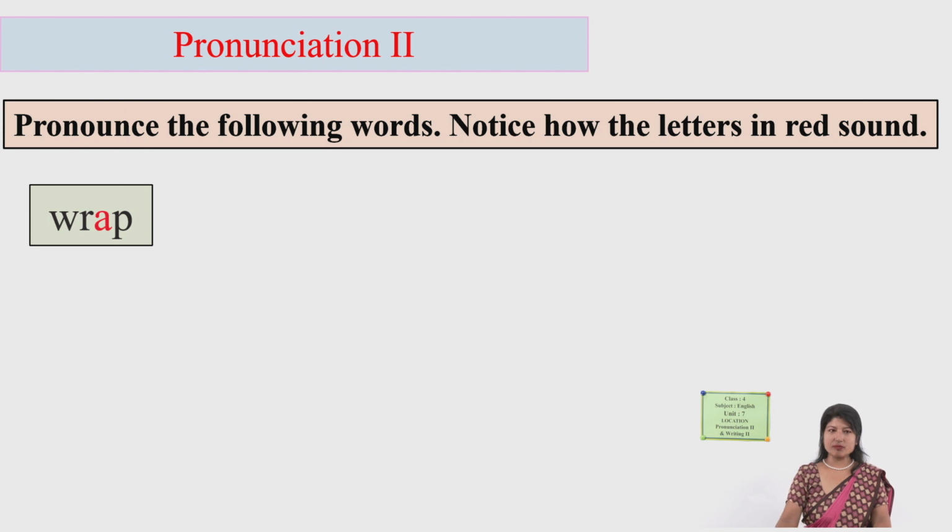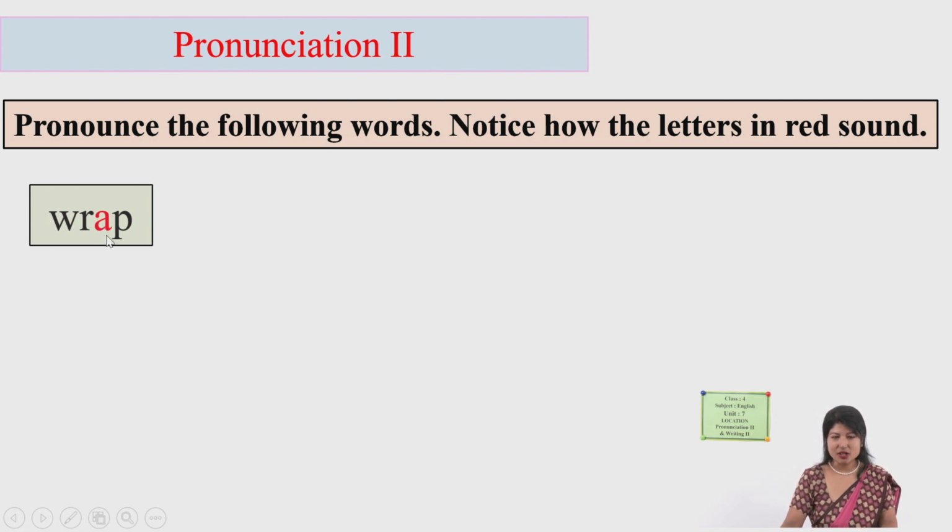Look here. W-R-A-P. How do you pronounce it? Wrap. Okay, this middle sound. A is there, right?